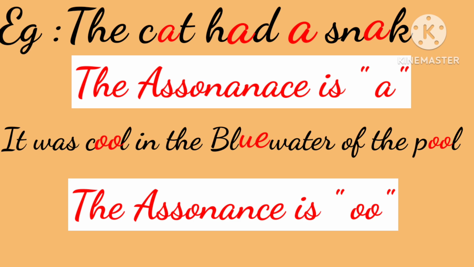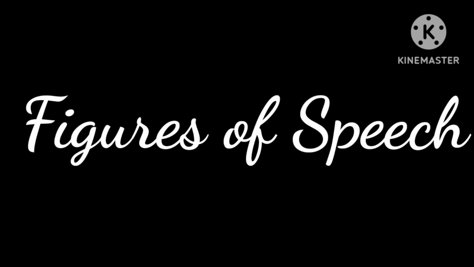The cat had a snack. Here, the assonance is the A sound. It was cool in the blue water of the pool. Here, which vowel sound is repeating? Yes, the O sound is repeating, in cool and blue. If you spell the blue, the sound will be O. So, these are 10 figures of speech. I think you understood till here.